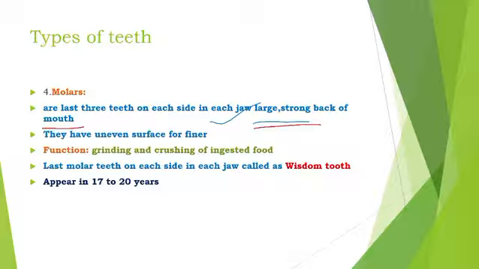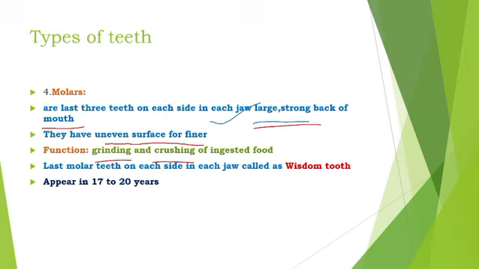And they have an uneven surface. So its main function is grinding and crushing of ingested food, because by that it turns into the bolus. Then it is easy to swallow with the help of the tongue and passes through the esophagus into the stomach.